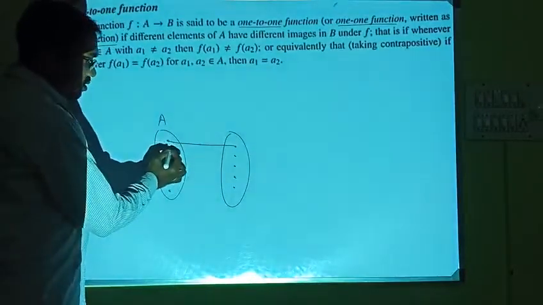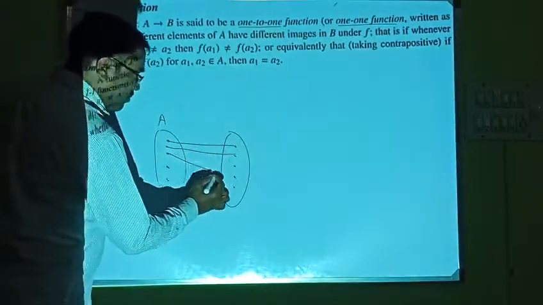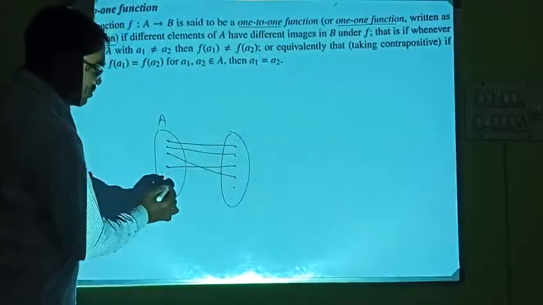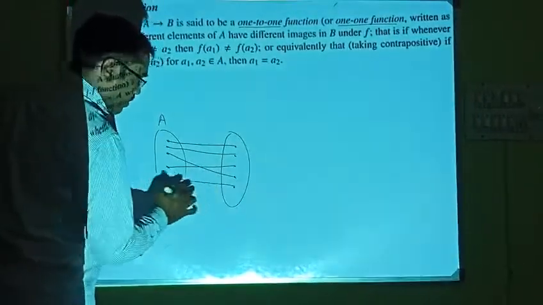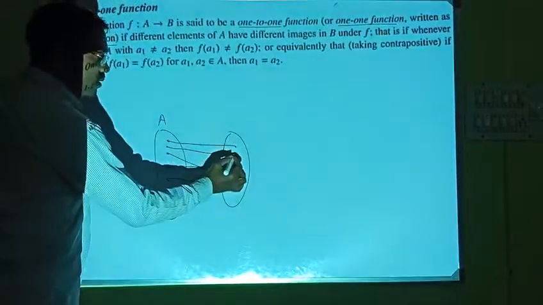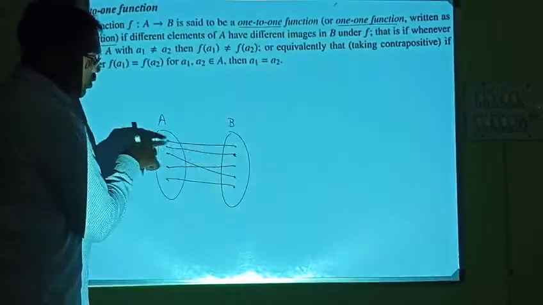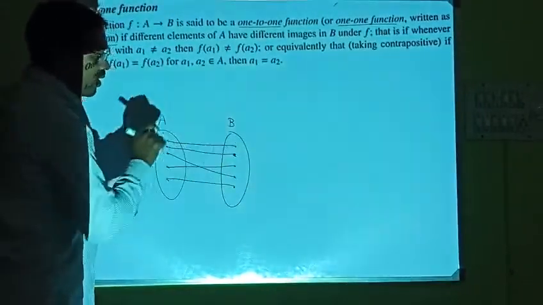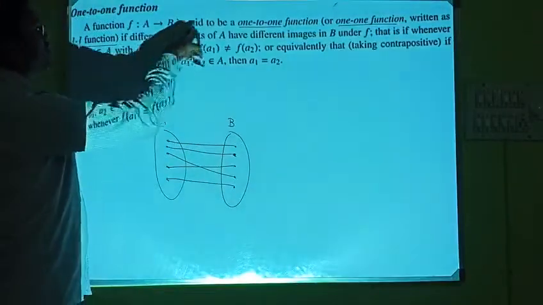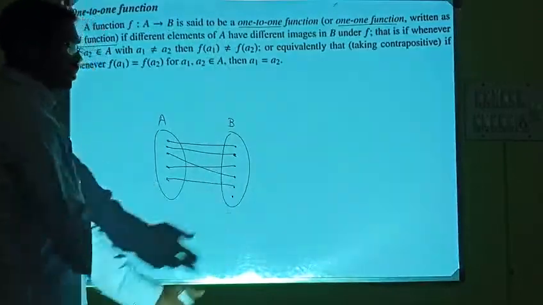Now if you take this, the different element, you can take this from here to here, you can take this from here to here. So this is one-to-one. This is one element to one element. So this is a one-to-one function, and there may be some elements left out also.